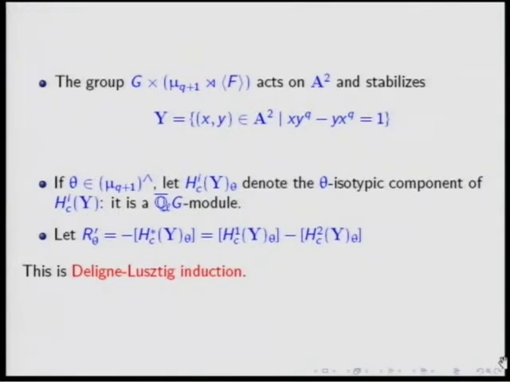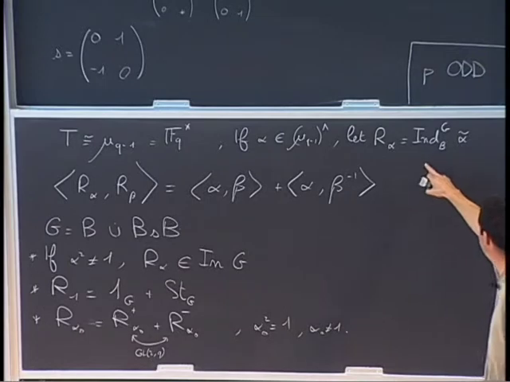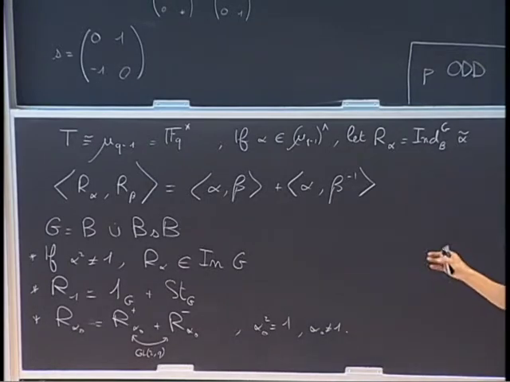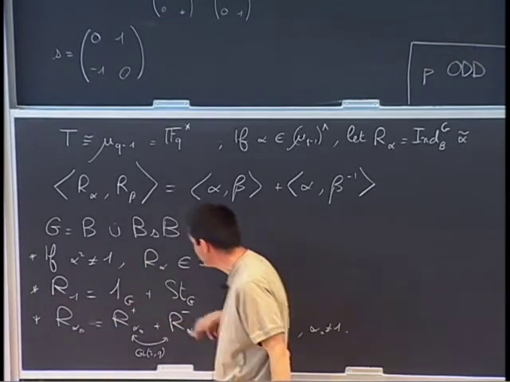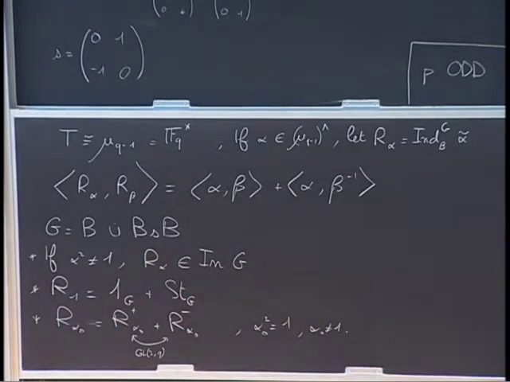So the R prime theta will play the same role as the R alpha here. And they will satisfy almost the same properties. The easiest R alpha to decompose is R1 because it contains a trivial character and it contains another character which is very important in many theory.